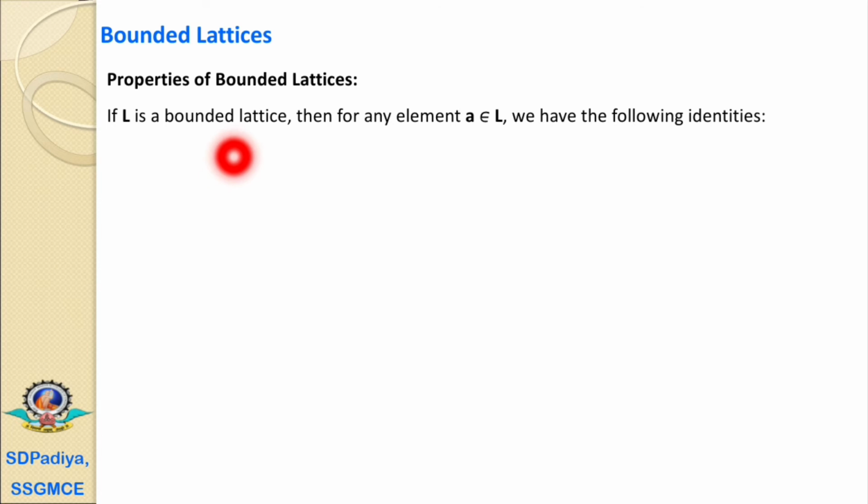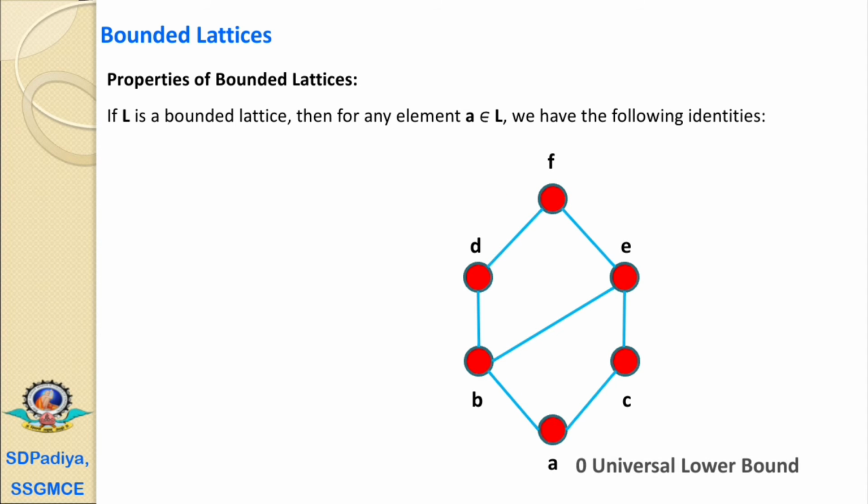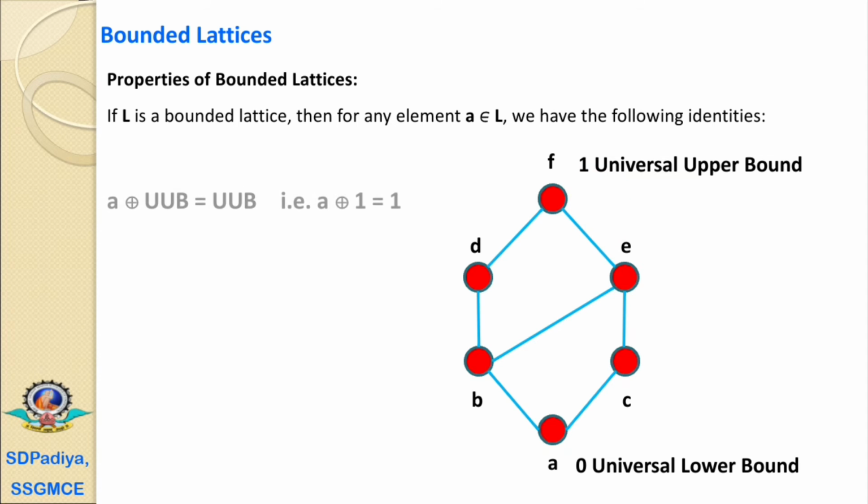Now we'll discuss the properties of a bounded lattice. If L is a bounded lattice, then for any element A belonging to the set L, we have the following identities. If we consider the same diagram as previously, then A is the universal lower bound, denoted by 0, and F is the universal upper bound, denoted by 1. Here A may be any element. A join the universal upper bound will equal the universal upper bound.